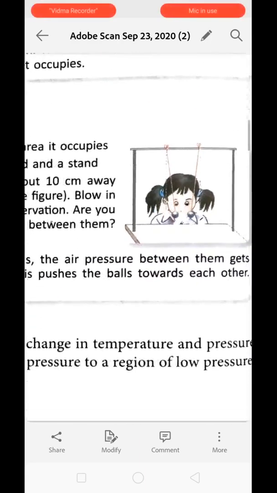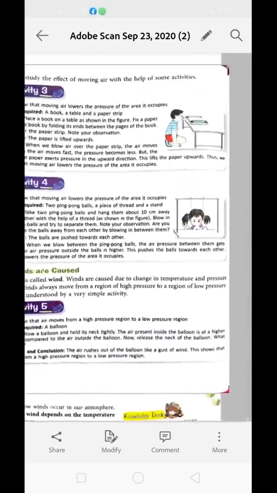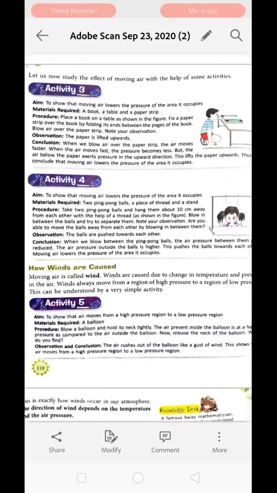Now, the question arises, how is wind caused? The next topic is what? How wind is caused. Moving air is called wind. Wind is caused due to change in temperature and pressure in the air. Wind always moves from a region of high air pressure to a low pressure region. Clear? Wind always moves from high air pressure to low air pressure region.